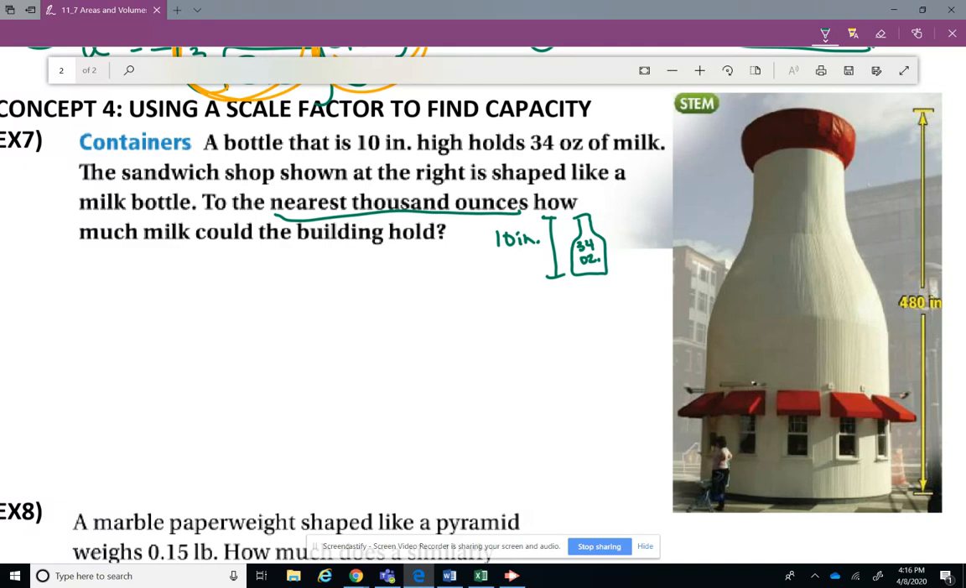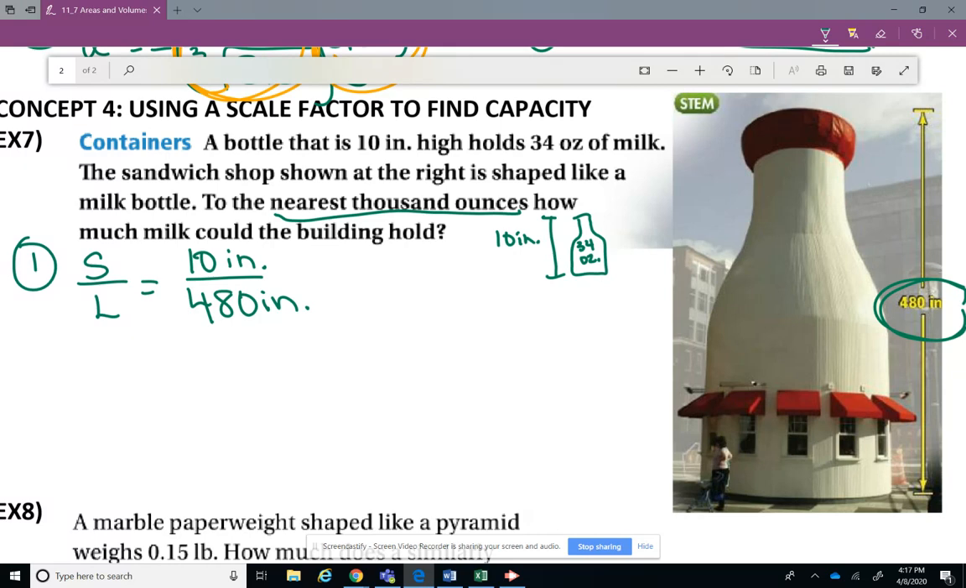All right, let's think about this first. Let's think about small over large. So the height of the small bottle is 10 inches, and the height of the large bottle is 480 inches. Now, I see that in the picture right over here if you're wondering where I'm getting that from. Well, can we reduce that? Sure. When you divide by 10, you just take those zeros off. So you have 1 over 48. That is the scale factor, okay? 1 over 48.